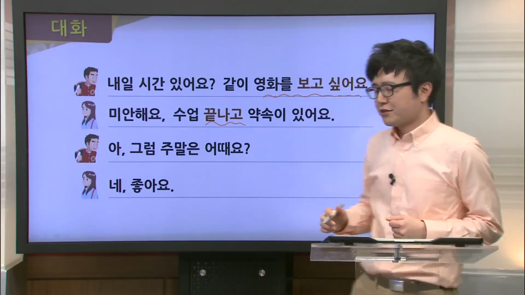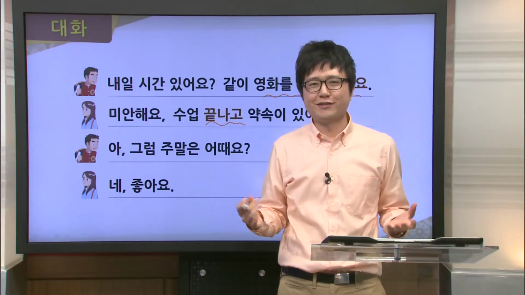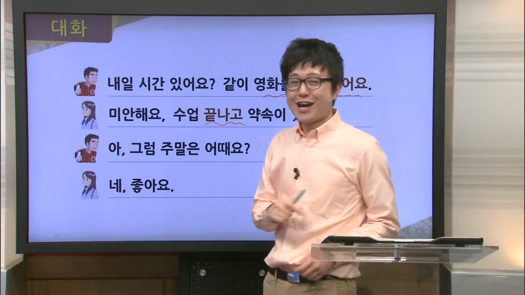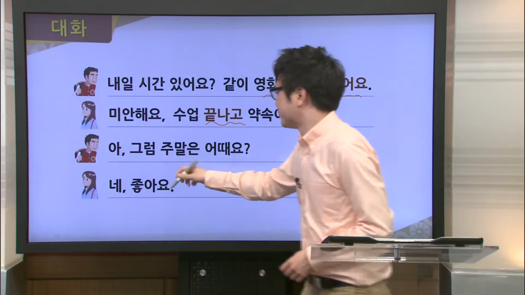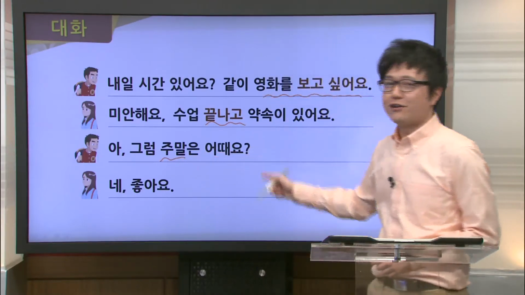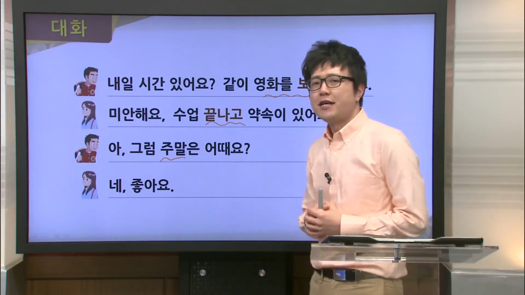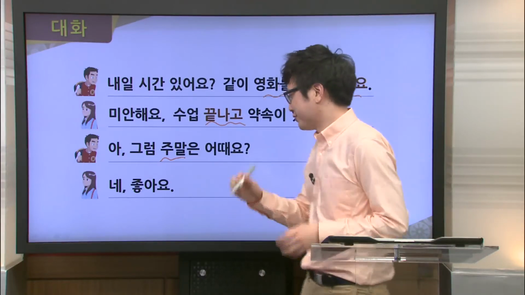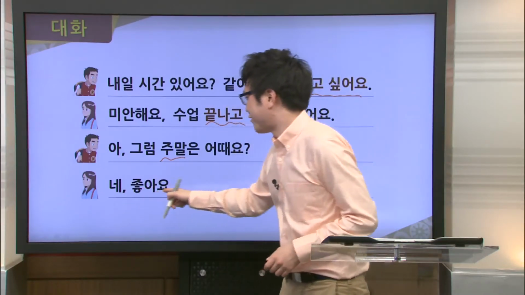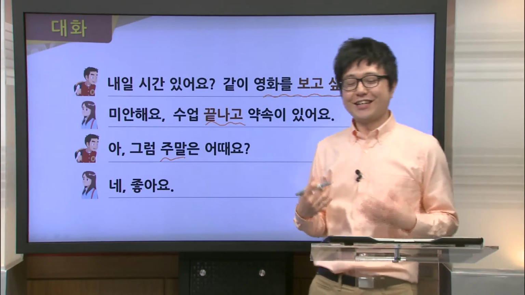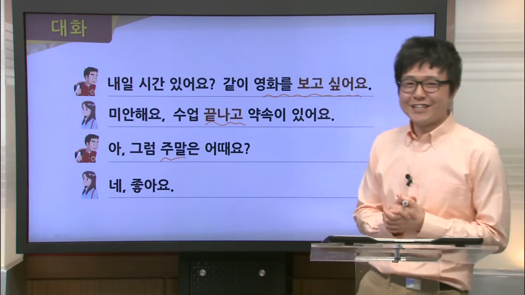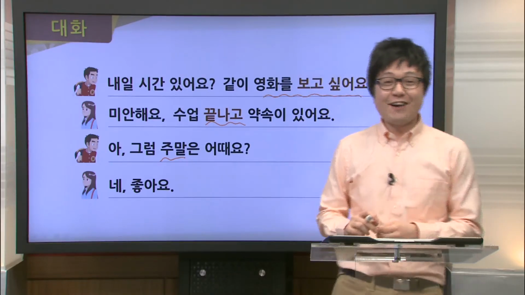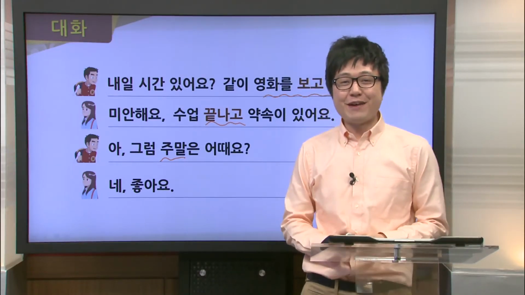So, does Junsu give up? No, he continues asking Haejin out. So, the next question he asks is, 그럼 주말은 어때요? Or, how about the weekend? And how is the weekend for Haejin? Well, she responds by saying, 네, 좋아요. Or, it's good. So it looks like Junsu succeeded in asking out Haejin. Now, let's go ahead and take a look at the grammar for this section.